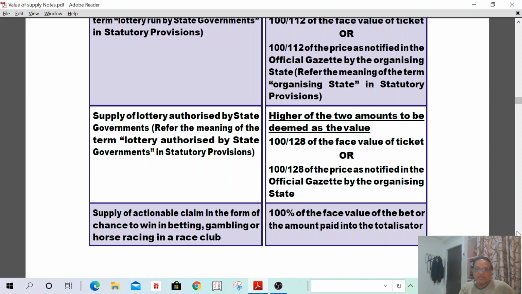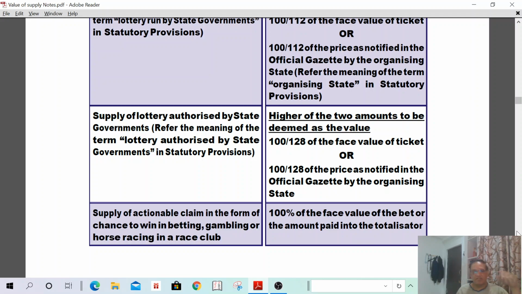Then in case of horse racing, the amount paid to the totalizer. In case of lottery betting, the value shall be 100% of betting. In case of horse racing, the amount you are paying to the totalizer is the value of supply.